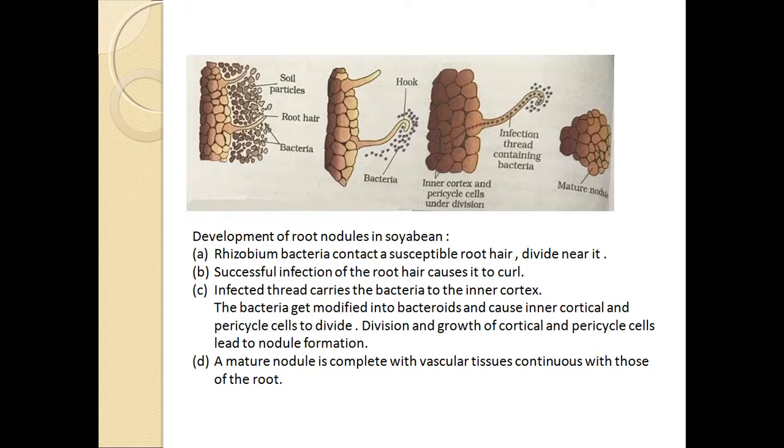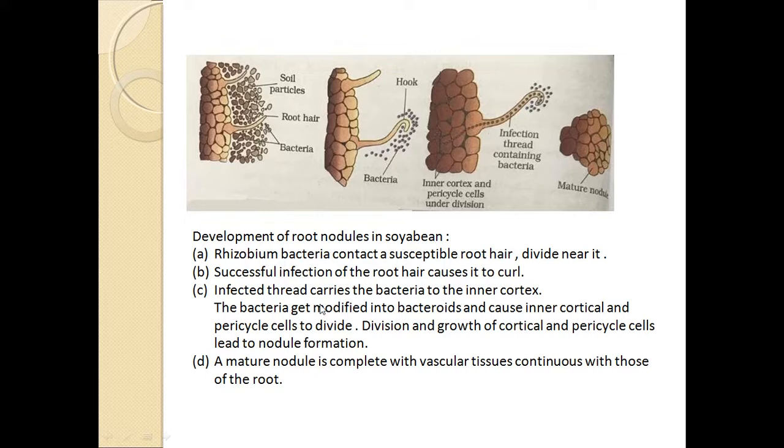Fixation of nitrogen by the bacteria here with the help of the plants through root nodules. These nodules will be formed at the end of this process, which will help in fixing the nitrogen. The basic steps you can see here in formation of root nodule in soybean plants: Rhizobium here is the bacteria which is surrounding the roots.